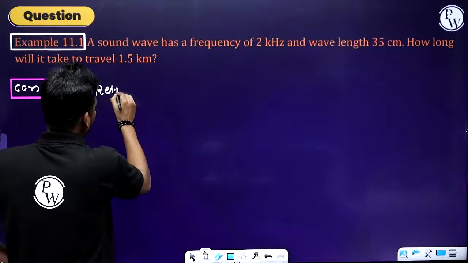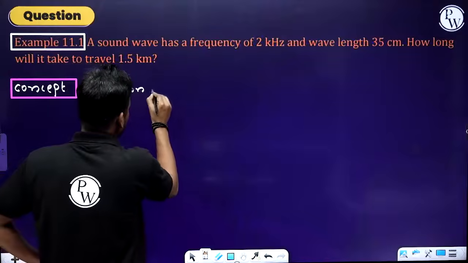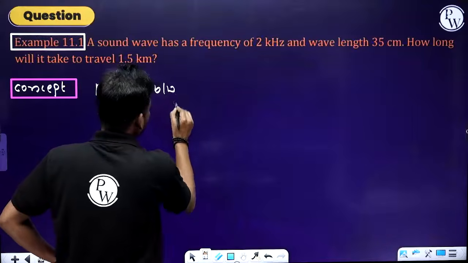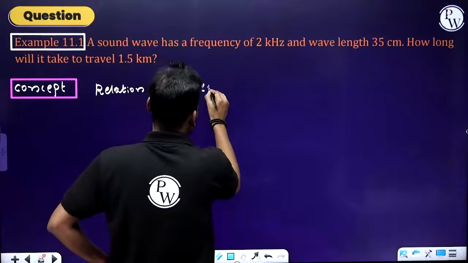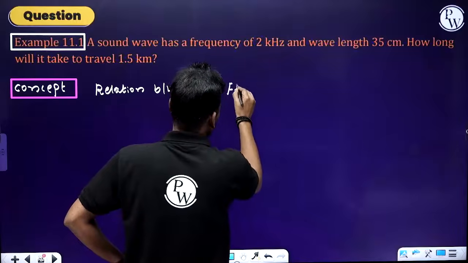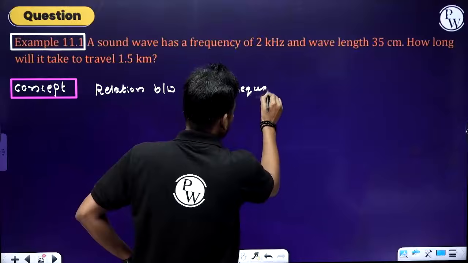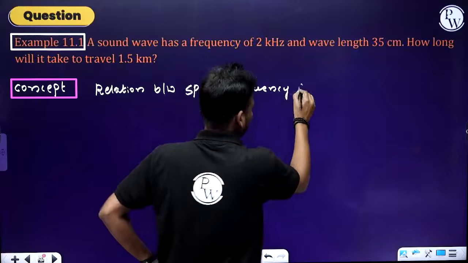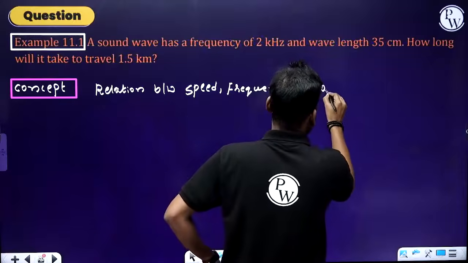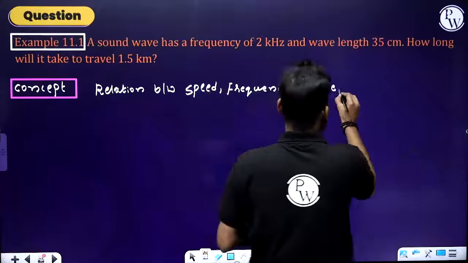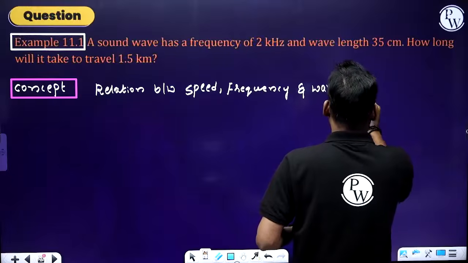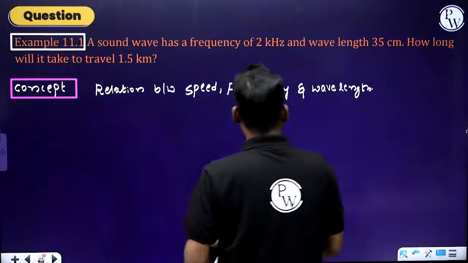Relation between speed, frequency, and wavelength. Already we know all the definitions: wavelength, frequency, speed of the sound wave.